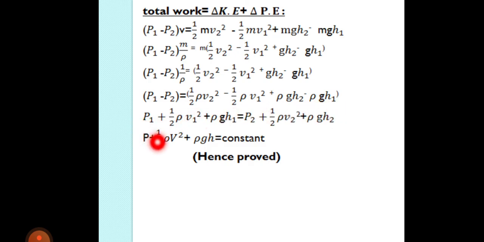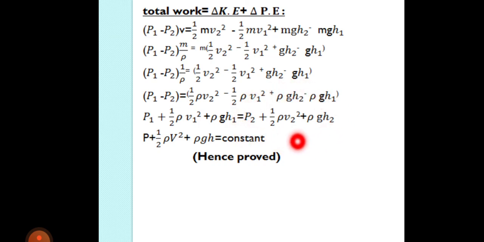Now we take the equation of point 1 on one side and the equation of point 2 on the other side. We see that the sum of pressure, kinetic energy per unit volume and potential energy per unit volume at point 1 is equal to the sum of pressure plus kinetic energy per unit volume plus potential energy per unit volume at point 2.